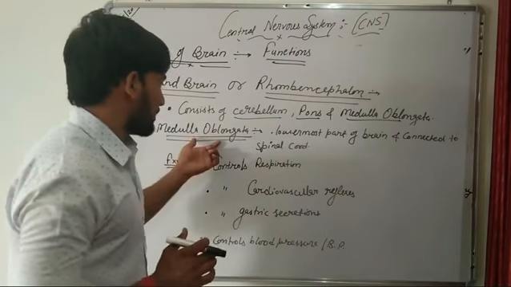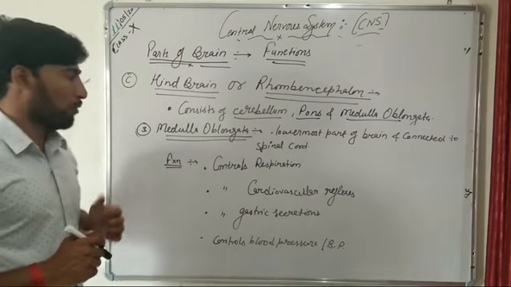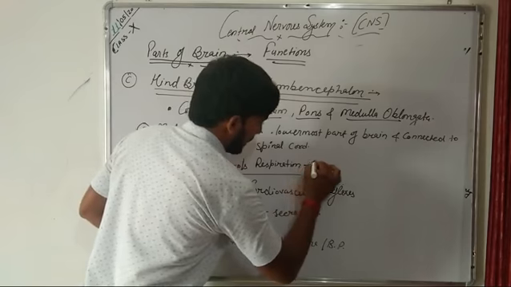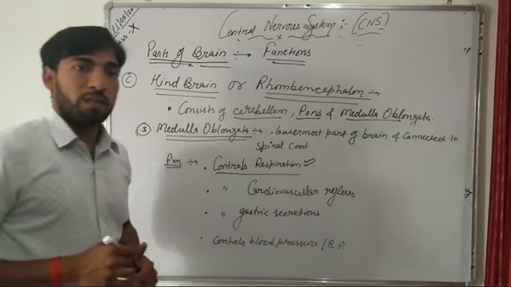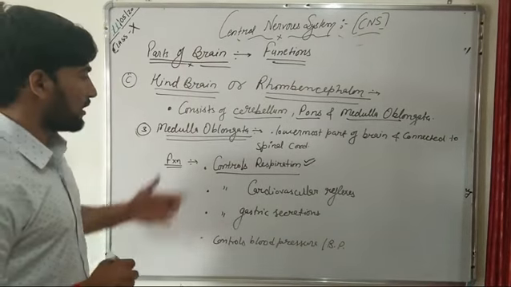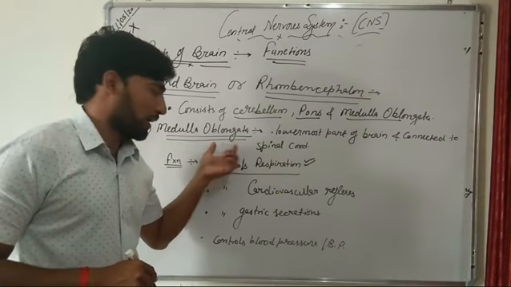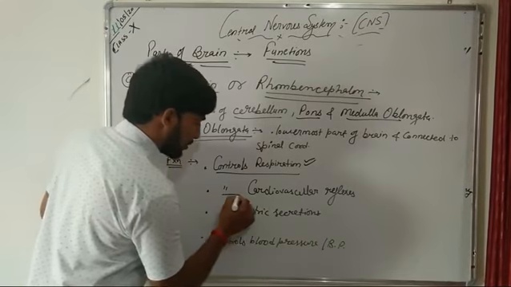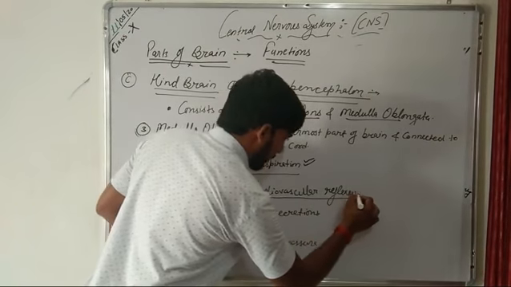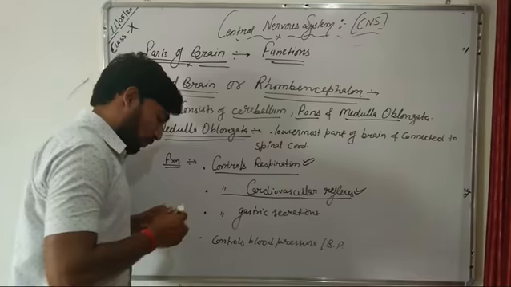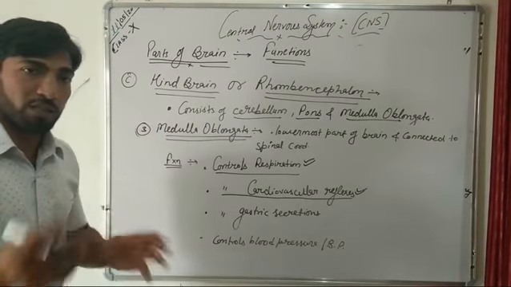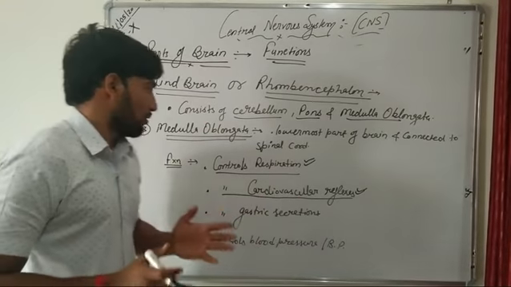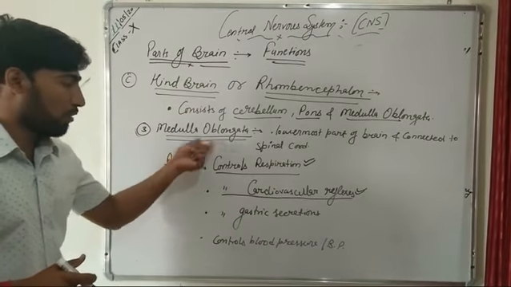Now the main functions carried out by this medulla oblongata include controlling our respiration process. So the respiratory process is under the control of the medulla oblongata. The second function is that it is responsible for controlling our cardiovascular reflexes. So the functioning of the heart, that is the cardiovascular reflexes, is under the control of our medulla oblongata.